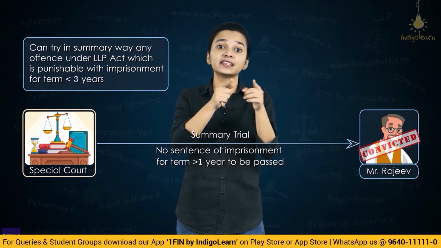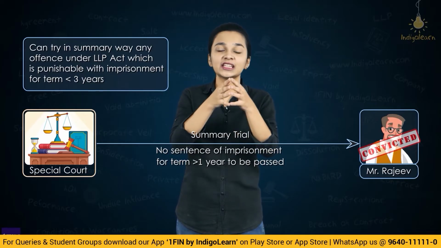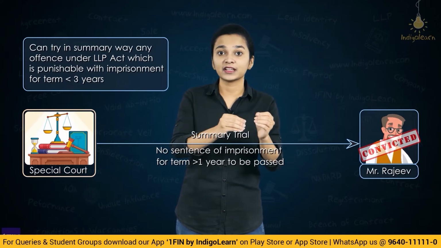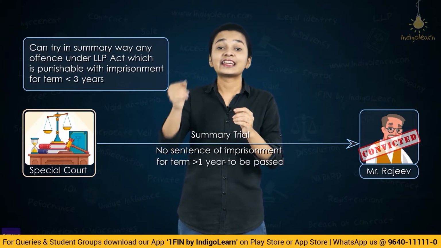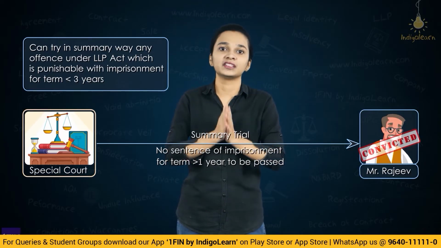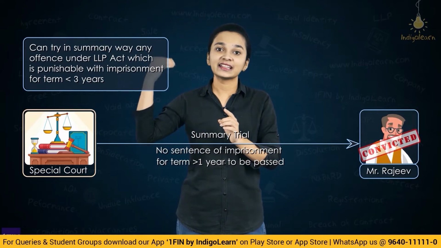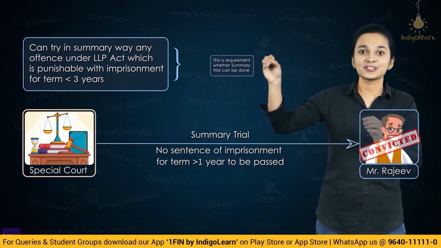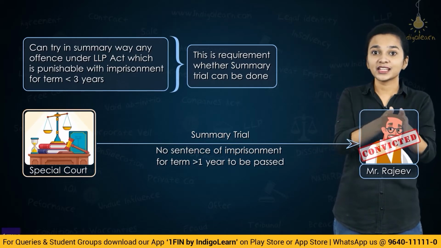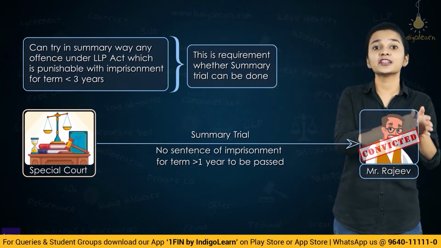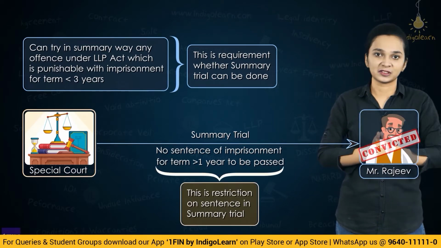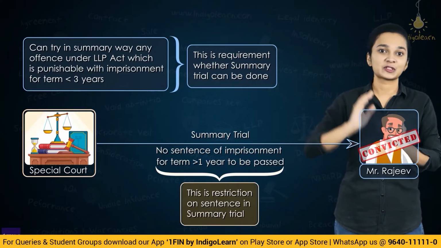Now in a summary trial where the offence has been decided upon and the person has been convicted, in such a situation he cannot be punished with an imprisonment of a time span exceeding 1 year. So summary trial can be conducted where the offence consists of imprisonment of less than 3 years. But when a person is convicted in a summary trial, he cannot be punished with an imprisonment of a time span exceeding 1 year. So this is something which has to be complied with.